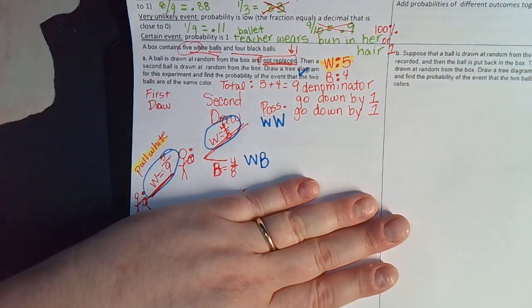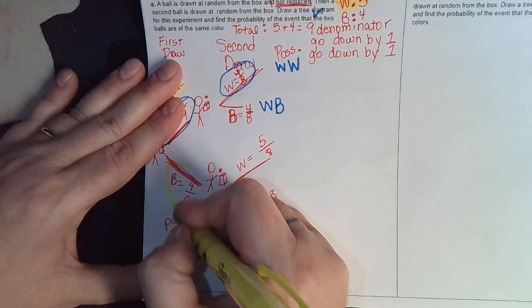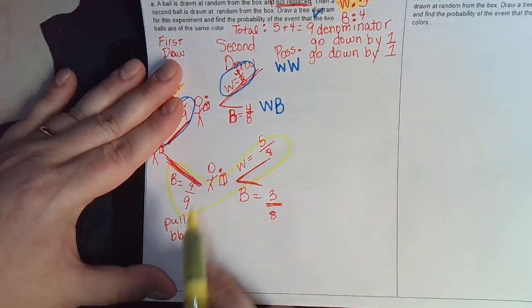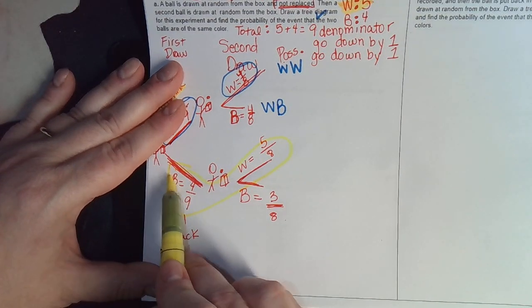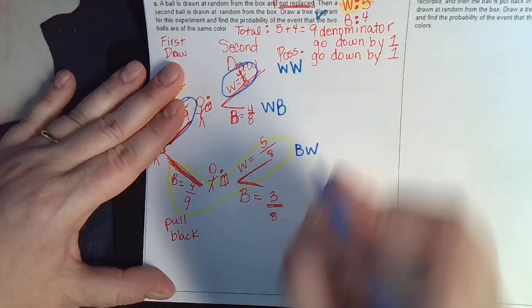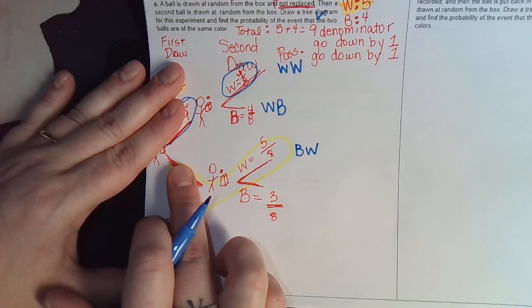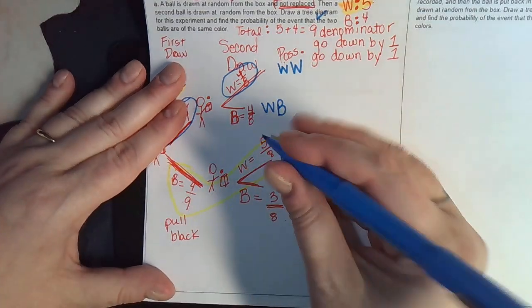You follow the path. Let's say I pull a black and then I follow this path. Well, what are these? These are black, white. So that possibility would be black, white. What's this last path? We follow the B, then we follow the B again, so it's BB.